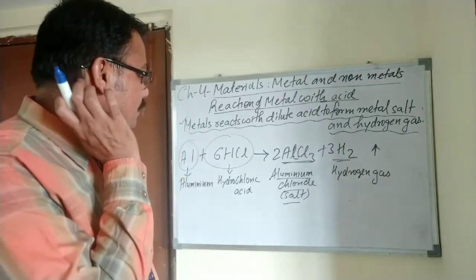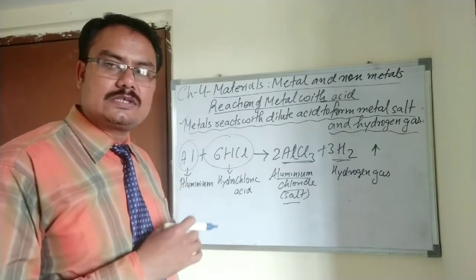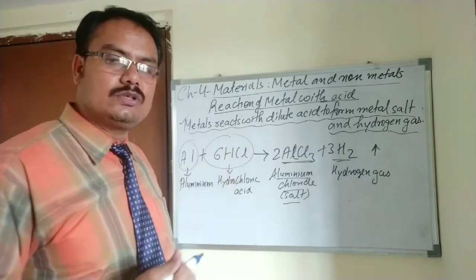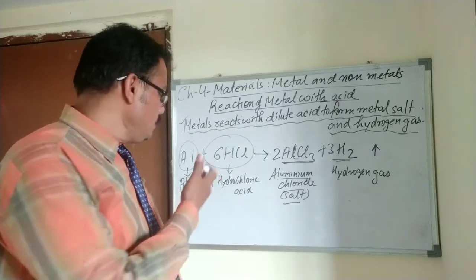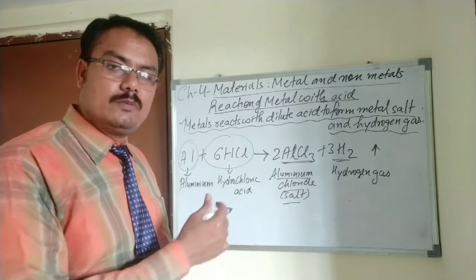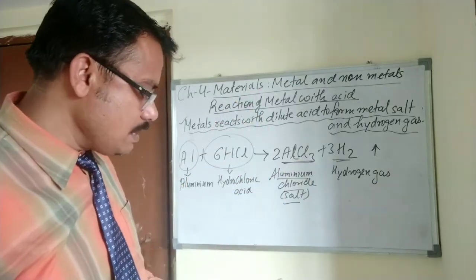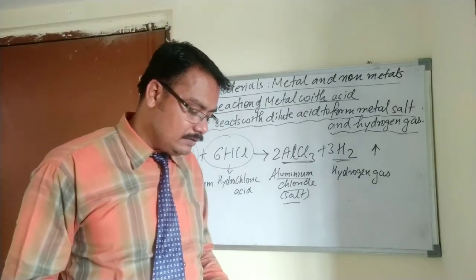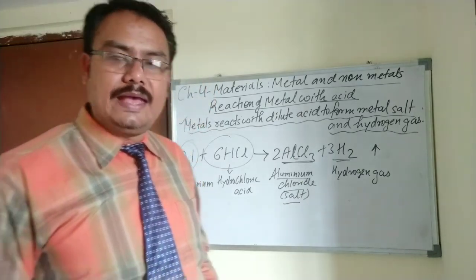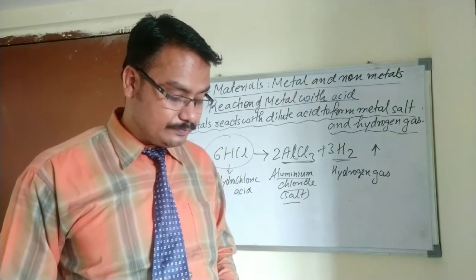So with the help of these two examples, I have just explained. Before it I explained about the sodium, and now I have explained about the aluminium. When it reacts with HCl, it forms the aluminium chloride and hydrogen gas is released. By two examples, I have just clarified that when a metal reacts with acid, it forms salt and hydrogen gas is released.